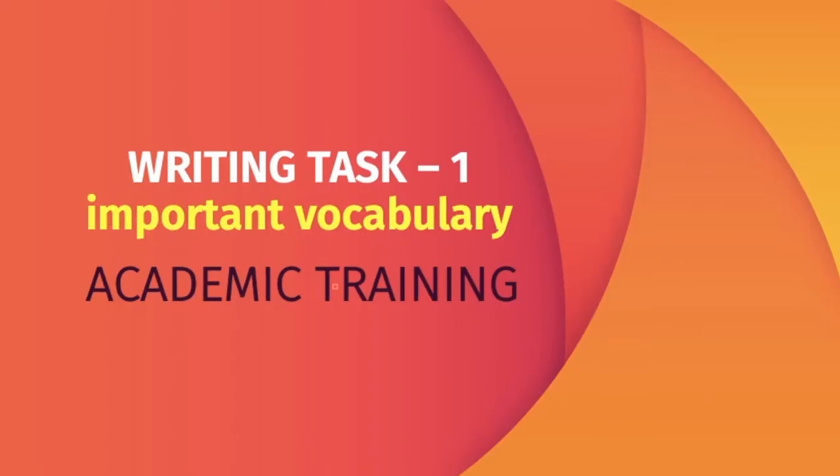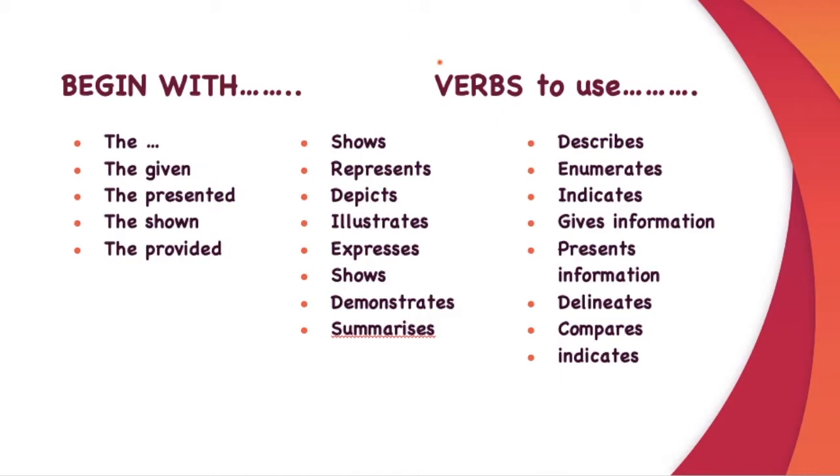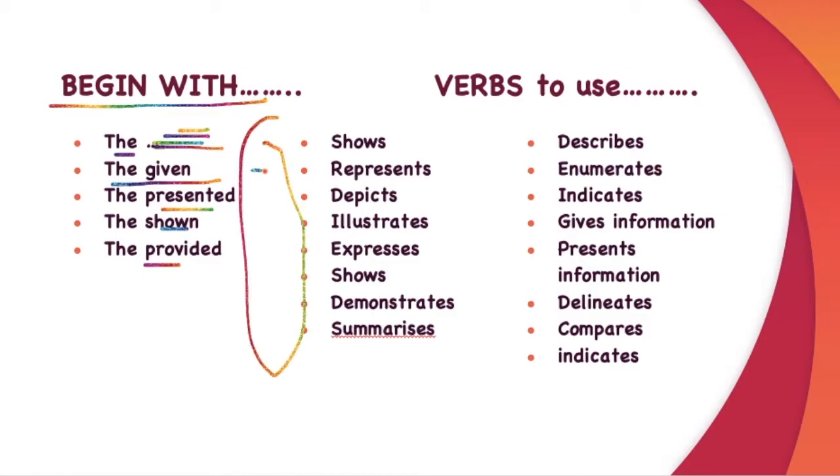Now let's take a look at the important vocabulary for Writing Task 1, Academic Writing. How you start off with your answer is you begin with the pie chart, the histogram, the bar diagram, the line diagram and so on, the map or the given map, the presented map, the shown map, the provided map. This is the way you start. Then you include what you are actually talking about.